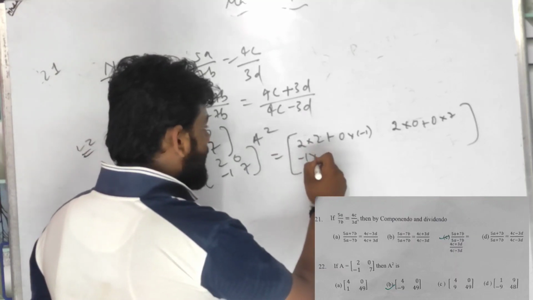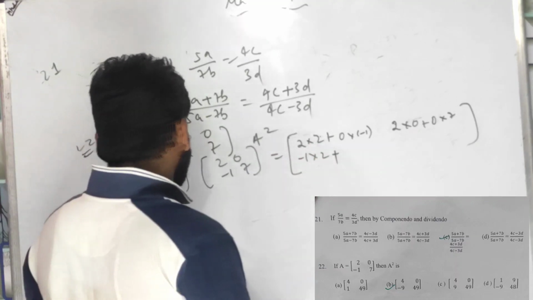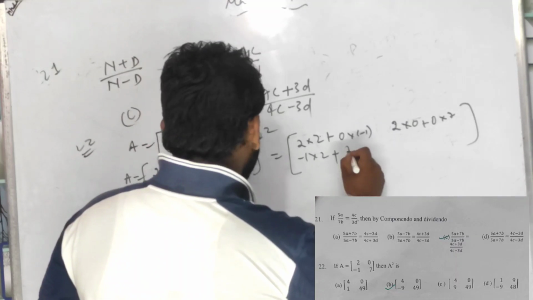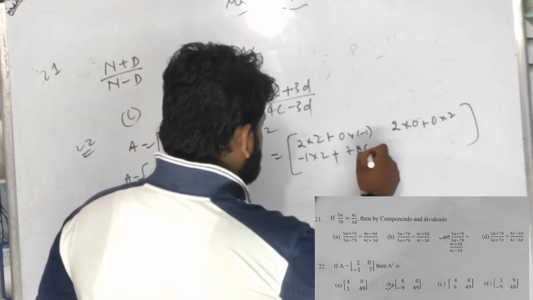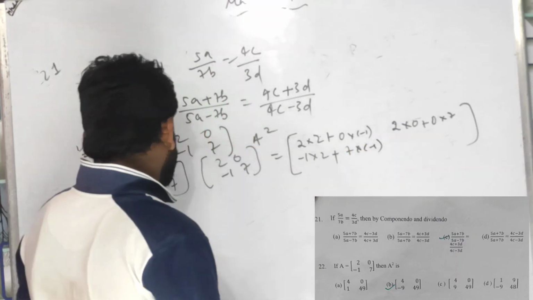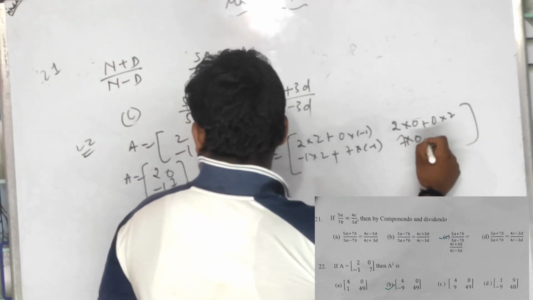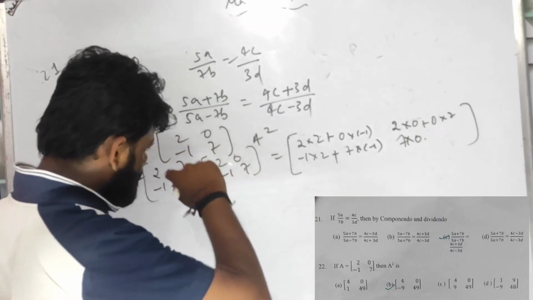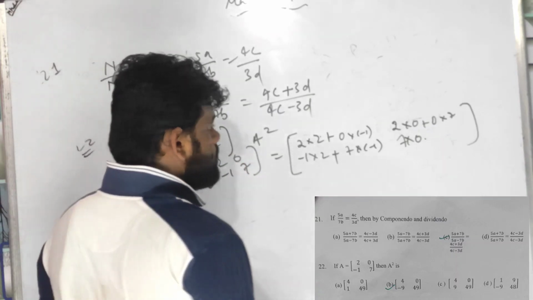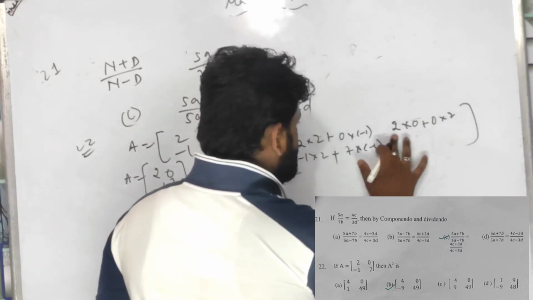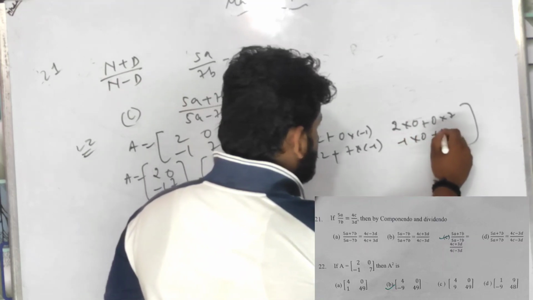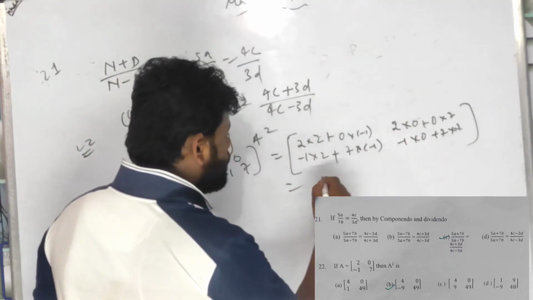I am doing the calculation, right? You should also do it on your own. खाली खाली मत बैठो. -1 times 0 plus 7 times 7, 49. So the answer is 4.